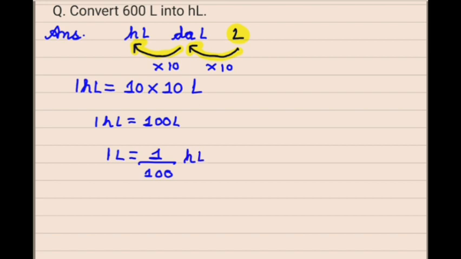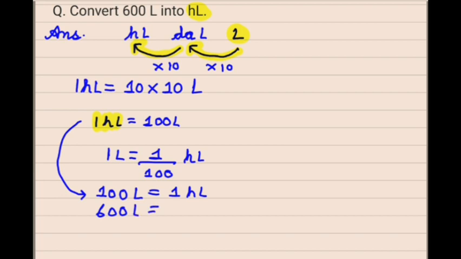Let us see what we require in the question. We are asked finally the value of hectoliter, so we will use this only. We know this relation that 100 liter equal to 1 hectoliter. So how much will be equal to 600 liters?